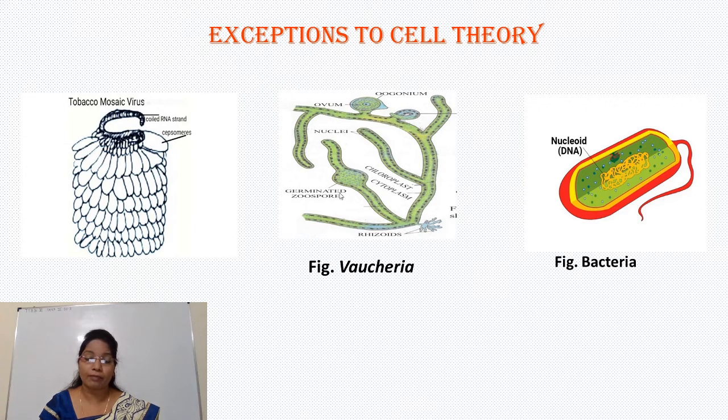Such a protoplast is a multinucleated protoplast, and it is also called the cenocytic nature of protoplast. Similar is the case with fungi such as Rhizopus and Mucor. They also have a cenocytic nature of protoplast. It is also an exception to cell theory.